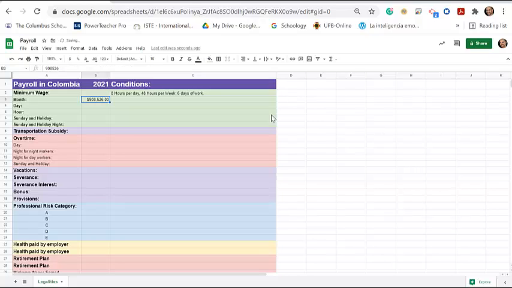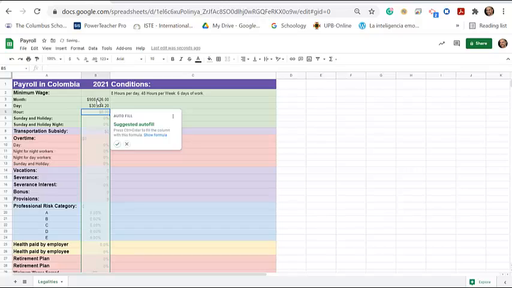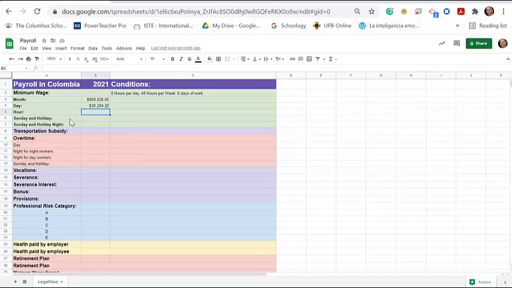Now, the minimum payment right now per month is 908,526 pesos in Colombia. Knowing this, if you want to calculate the daily rate, it's a simple formula. You just click equals, and this one divided by 30. That will be per day, because there's 30 days in a month. I don't want to autofill all of this, so I click the X. So this is per day.